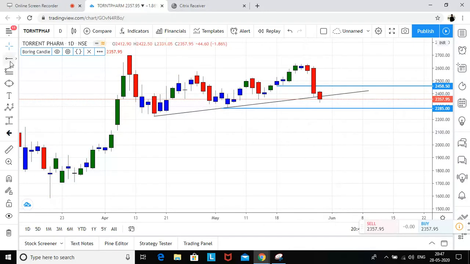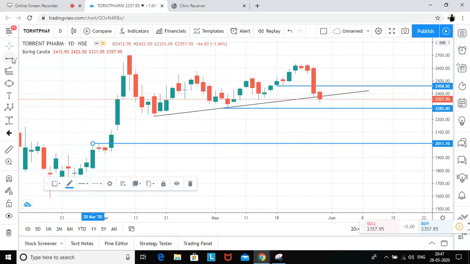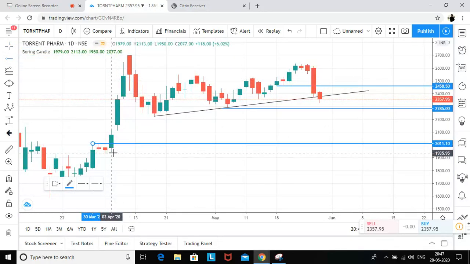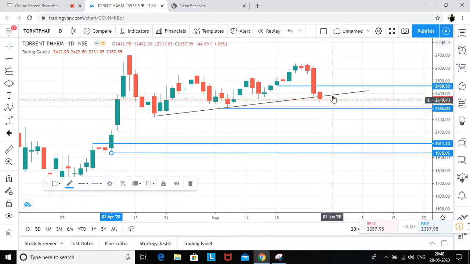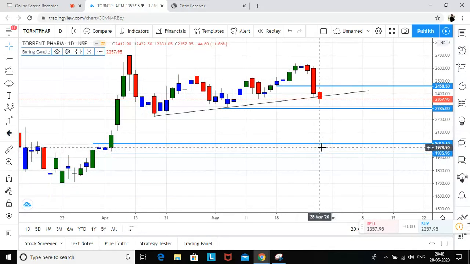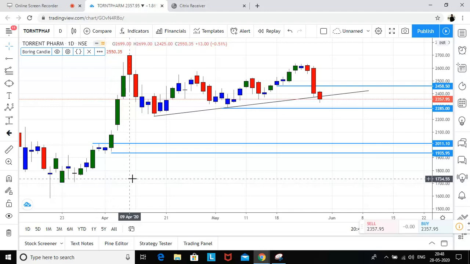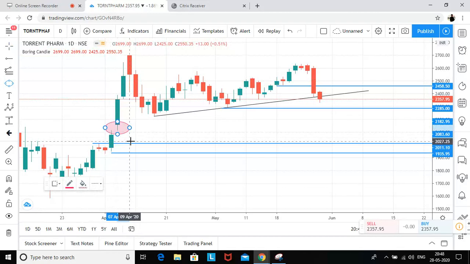Another thing, if you see, there is a very, very good demand zone. So in case you don't want to book loss, what you can do is wait for this level and again initiate, because this is very good. Green, two blue candle, green, green, green. There was a huge gap. Gap will be definitely filled, right?